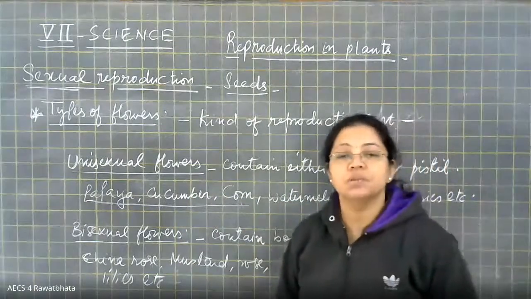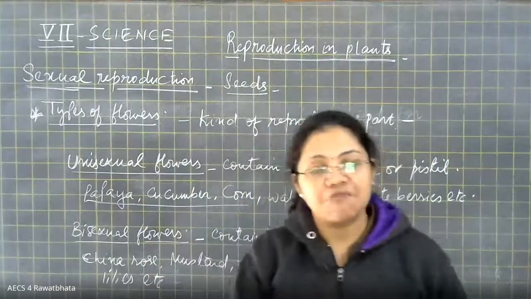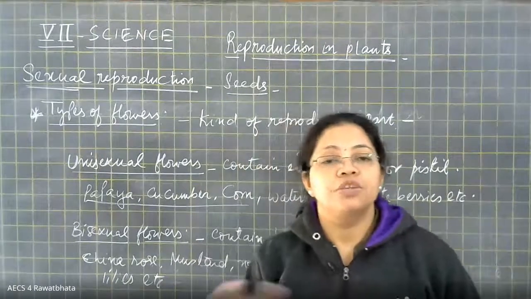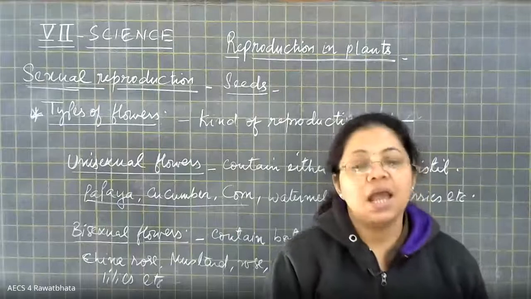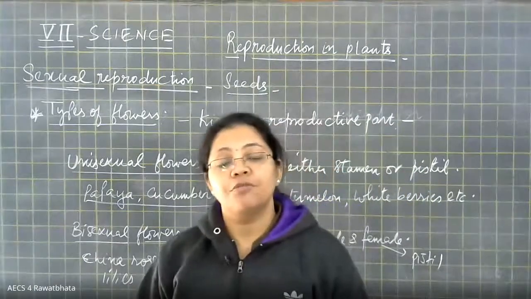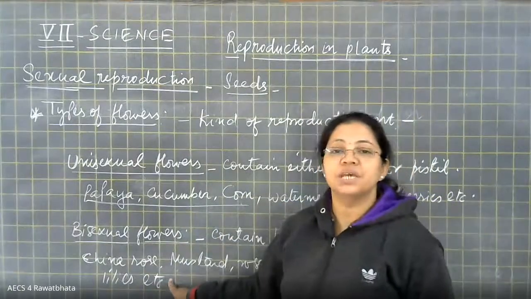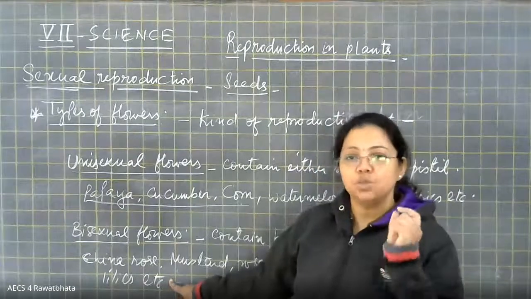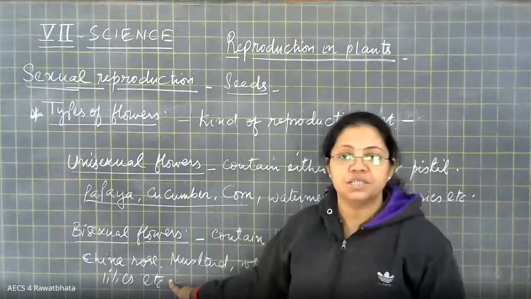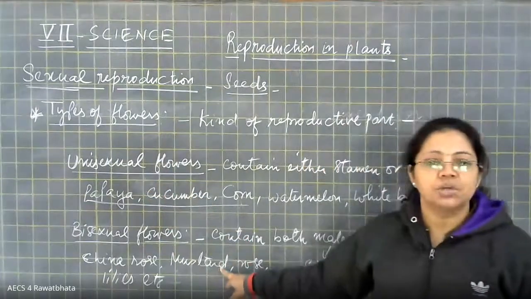And then the question will be identify or categorize or classify the following plants into those which bear unisexual and bisexual flowers. So at that time, you have to be very alert while seeing the example. That's why again I am repeating that please do remember at least those examples which are given in your NCERT textbook. So that is unisexual flower and bisexual flower.